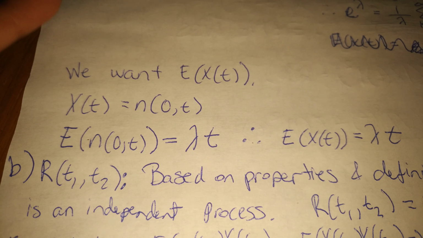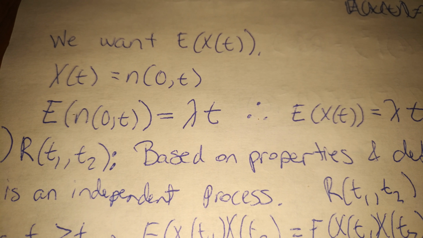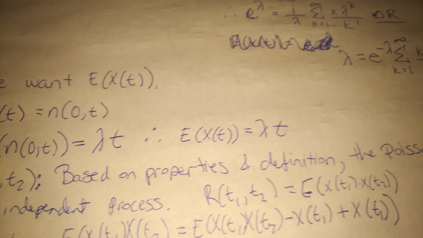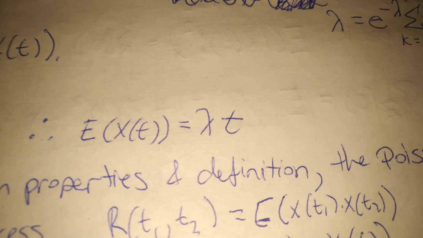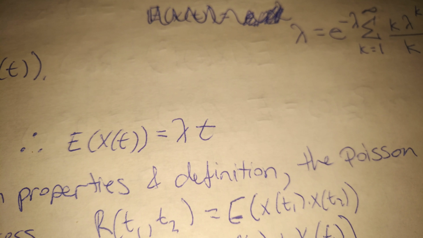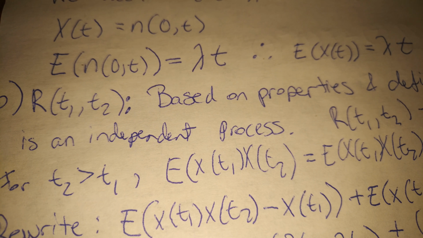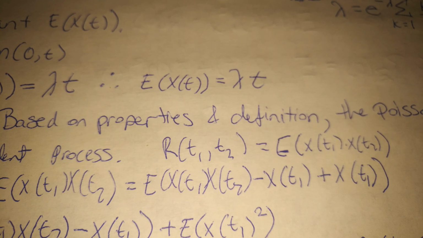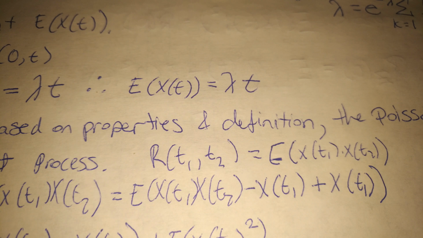So then for part B, we're asked to find the correlation from t1 to t2. So based on the properties and the definition of the Poisson process, which is an independent process, that means that R(t1, t2) is equal to the expectation of X(t1) times X(t2). And then for t2 greater than t1, we can rewrite that by manipulating it.